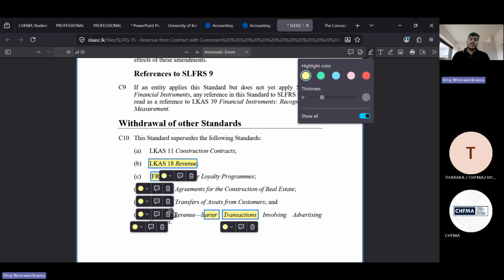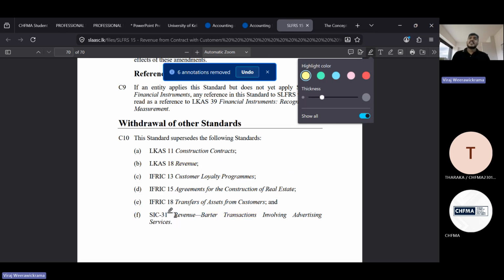Now, you know the meaning of IFRIC, and why they exist and how they are withdrawn. Simply, with the introduction of a new accounting standard or with updates to an accounting standard, these IFRIC and SIC pronouncements will be withdrawn.